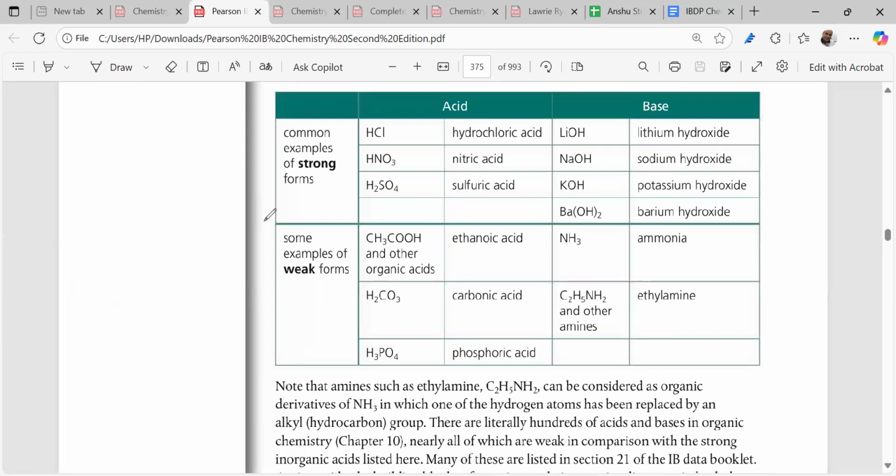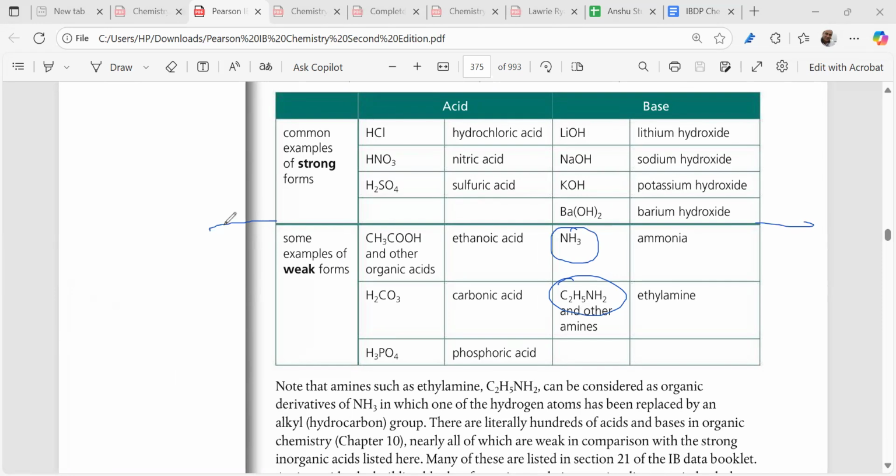You have to know that when we talk about bases, just remember this thing: all ammonia and amines are weak bases. Gaia, you had this question: how do we know? All amines and ammonia, they are weak bases. Is it clear? You get my point?